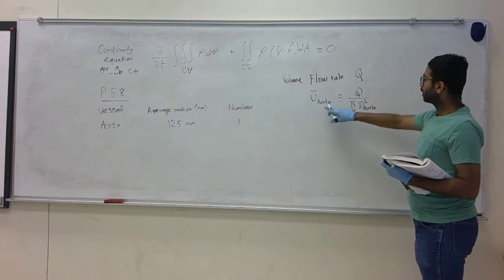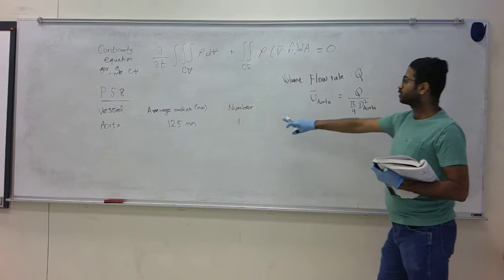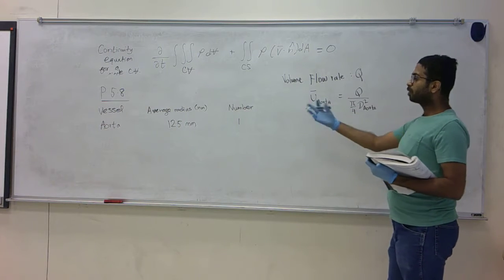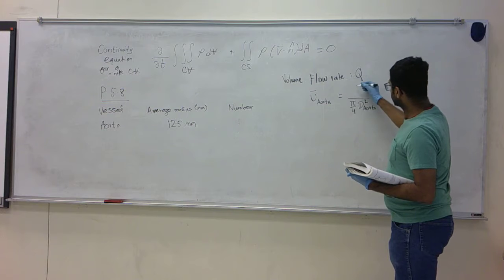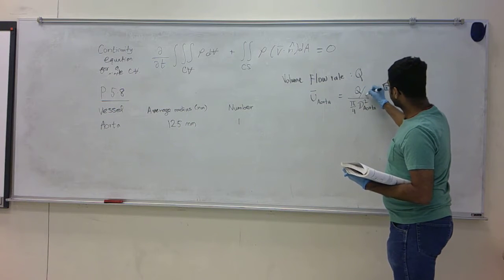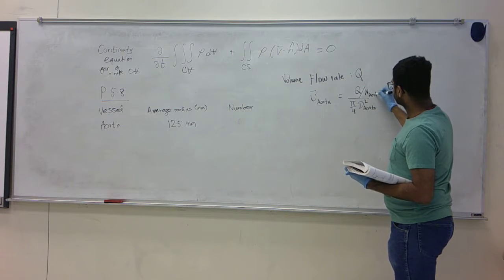Now this is the flow rate through one aorta, and there is only one of them. If there are more of them, then we will need to replace this with Q divided by the number of aorta.